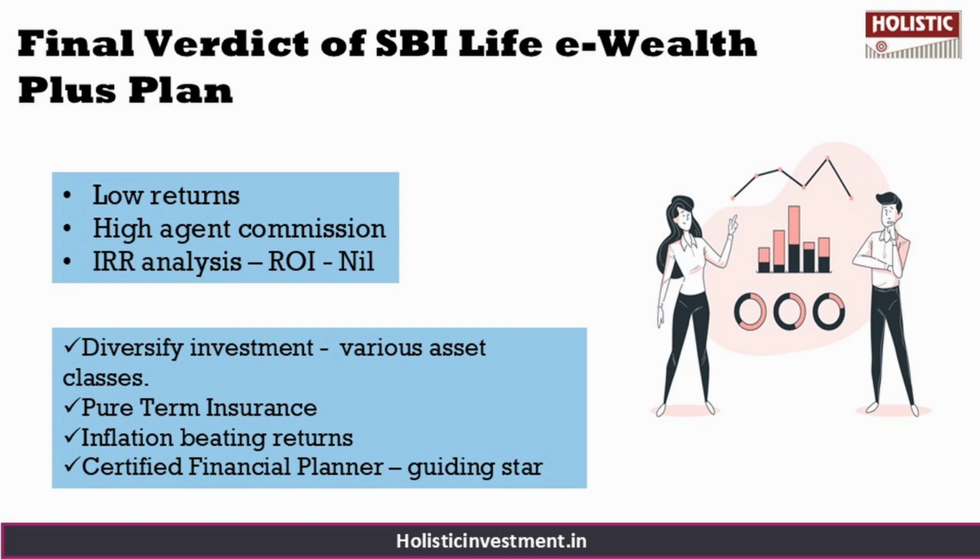So, what you can do instead is, if you are willing to take on market risk, there are other investment options that offer more favorable risk adjusted return. For long term investing, it's essential to choose an investment strategy that aligns with your risk tolerance. And for life coverage, you can choose a pure term insurance policy, which is often a more cost effective choice as it provides adequate protection at a lower cost, leaving you with more funds to invest in other investment strategies where you feel will give you better risk adjusted returns in the long run.